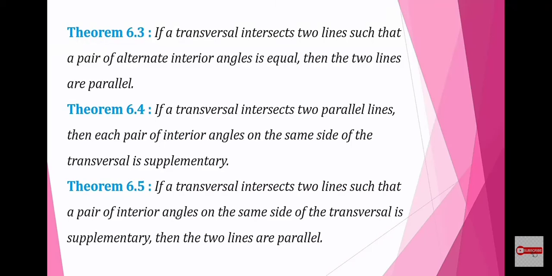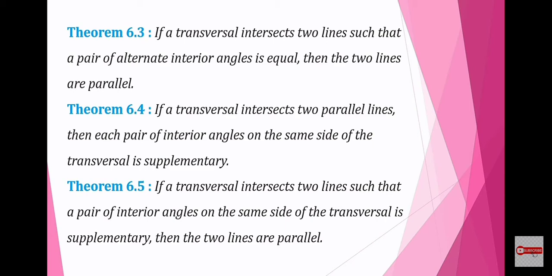Theorem 6.3. If a transversal intersects two lines such that a pair of alternate interior angles is equal, then the two lines are parallel.